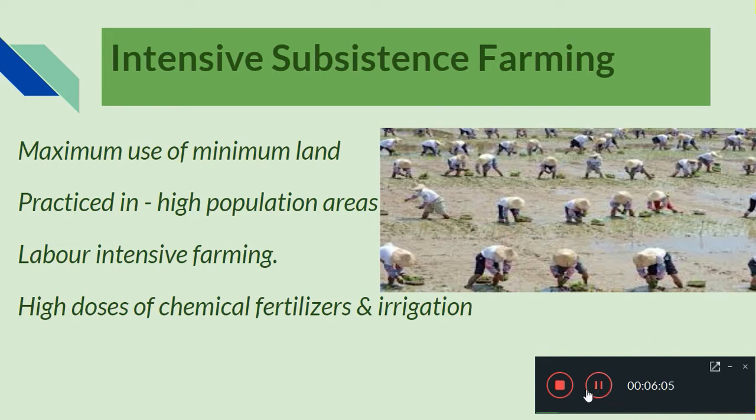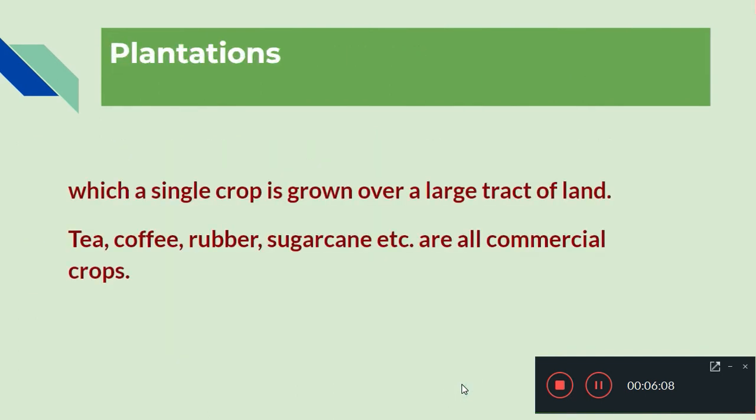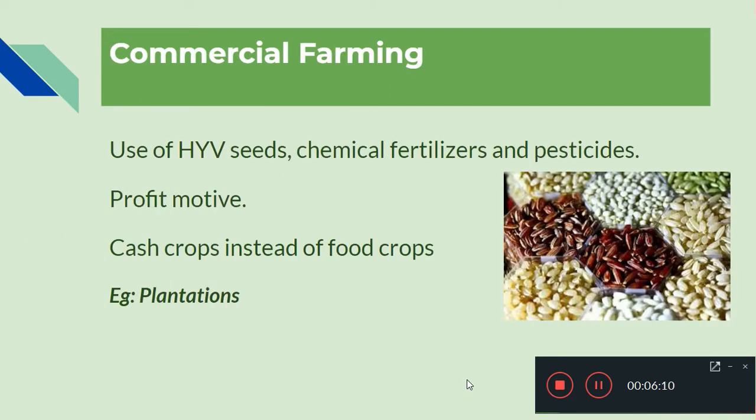Now when we come to the next part, that is the third category, called commercial farming. Commercial farming is used mainly for commercial purposes, for getting more money. So in this, they use high yield variety seeds. High yield variety seeds they will be using for this commercial farming. And also, they will be using more chemical fertilizer and pesticides, because it is mainly for selling products, not only for family needs.